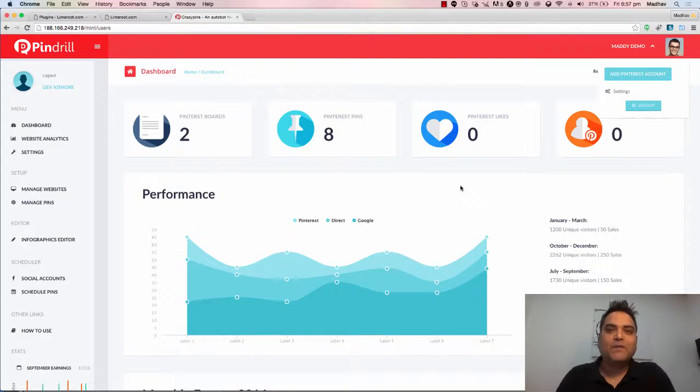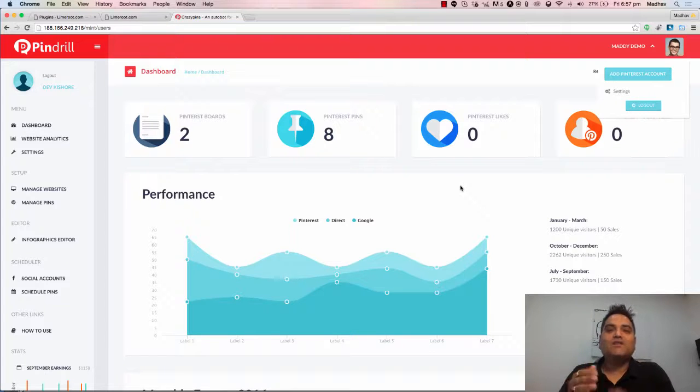Alright, you know about Pinterest. Pinterest is the second biggest social network after Facebook. It's the fastest growing network. There are more than 2.8 billion page views every month on Pinterest. There are more than 70 million people who are posting content every day on Pinterest and they're promoting their brands.